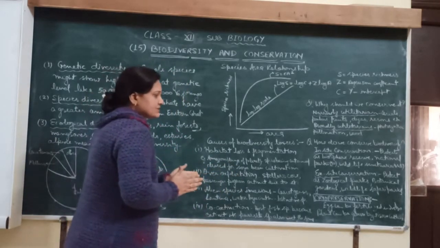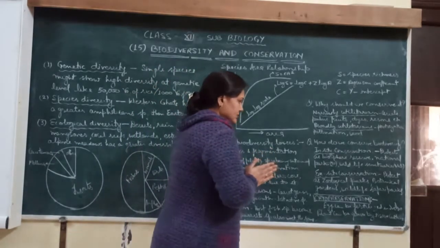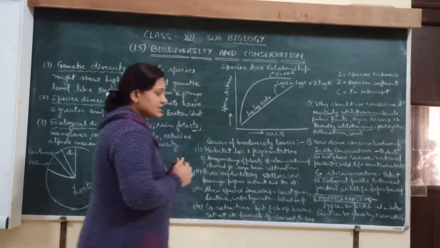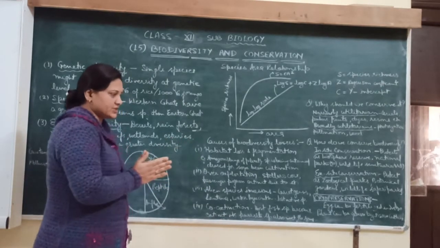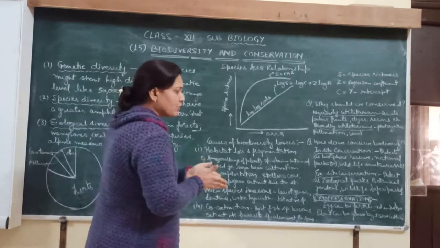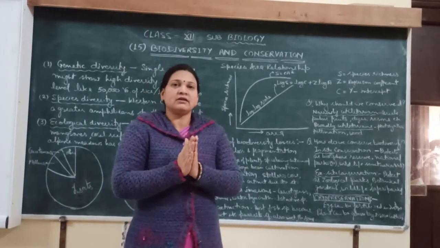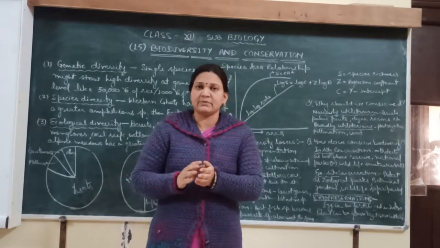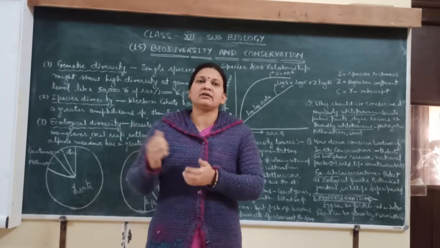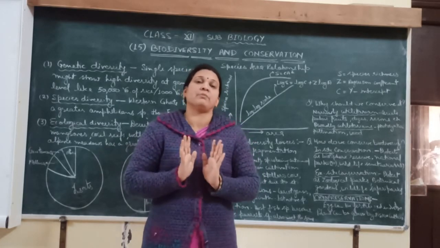Now the last point is cryopreservation. What is cryopreservation? Eggs can be fertilized in vitro. In vitro means in the laboratories. It is known as cryopreservation. And plants can be grown by the tissue culture method. Tissue culture is the method by which a plant can be grown from an explant. Explant means a small tissue from another plant, and it can be used to produce a large number of plants.